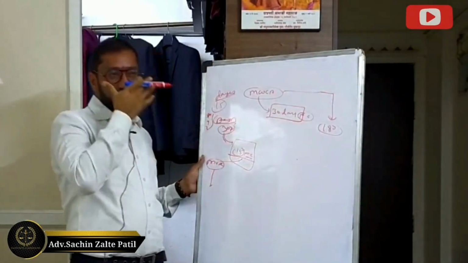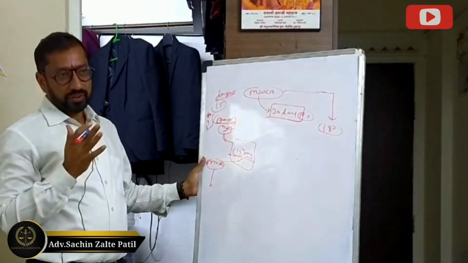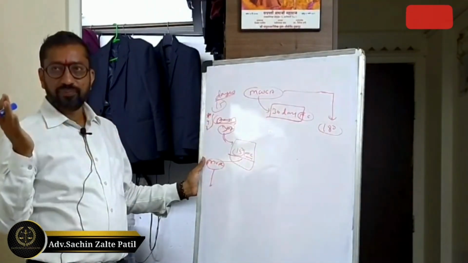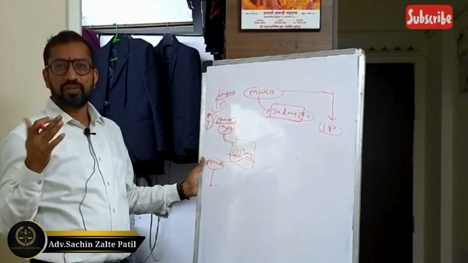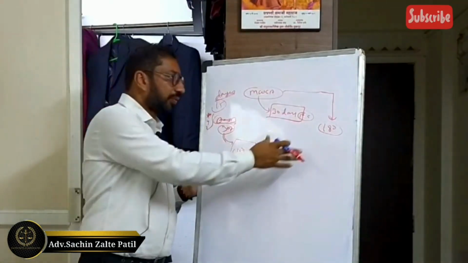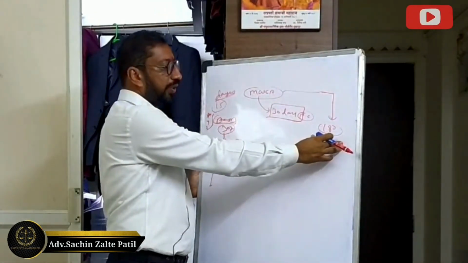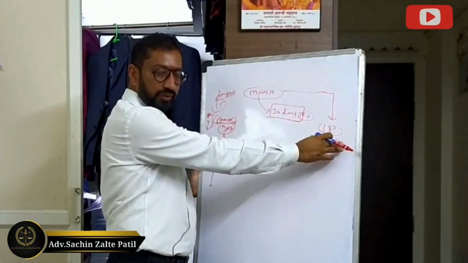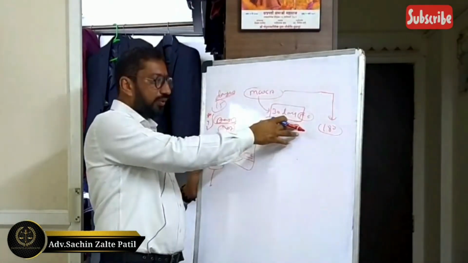If punishment is less than 10 years, the charge sheet is to be filed within 60 days from the date of arrest, and 90 days if the punishment provided is more than 10 years. So that is for the ordinary law. But when the provisions of MCOCA have been invoked, in that circumstance 180 days is the limitation for the IO to file the charge sheet, and police custody can be sought for 30 days.